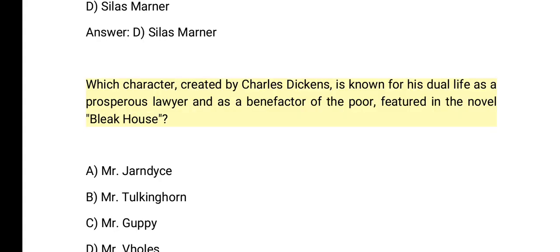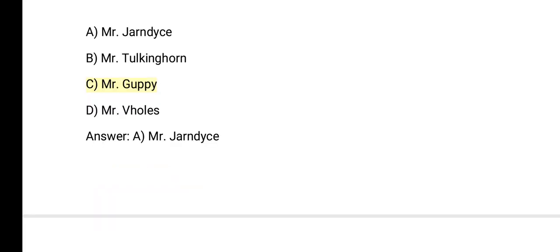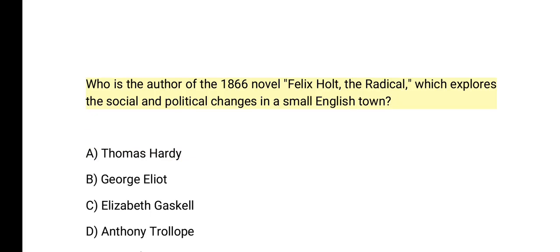Which character, created by Charles Dickens, is known for his dual life as a prosperous lawyer and as a benefactor of the poor, featured in the novel Bleak House? A. Mr. Jarndyce. B. Mr. Tulkinghorn. C. Mr. Guppy. D. Mr. Vholes. Answer. A. Mr. Jarndyce. Who is the author of the 1866 novel Felix Holt, the Radical, which explores the social and political changes in a small English town? A. Thomas Hardy. B.